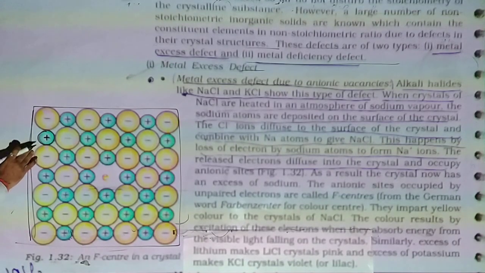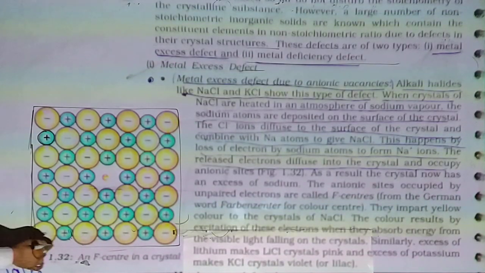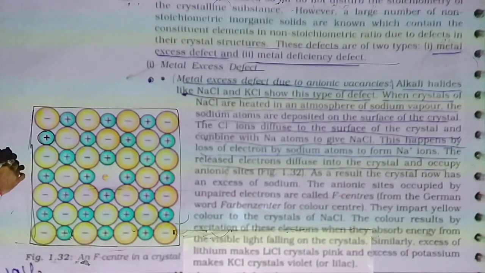When a crystal of NaCl is taken in the presence of sodium metal vapor, atoms of sodium will settle down on the surface of the crystal.